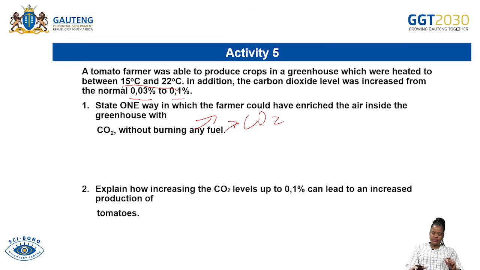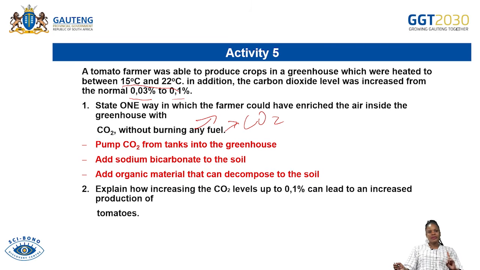So the answer here will be what? The farmer could have pumped carbon dioxide from the tanks into the greenhouse. Remember, the tanks have carbon dioxide.